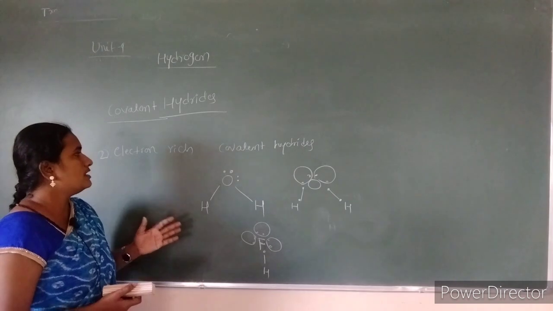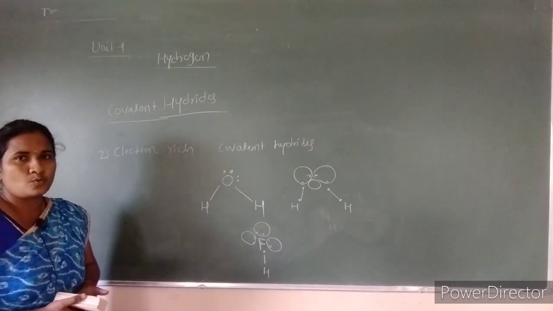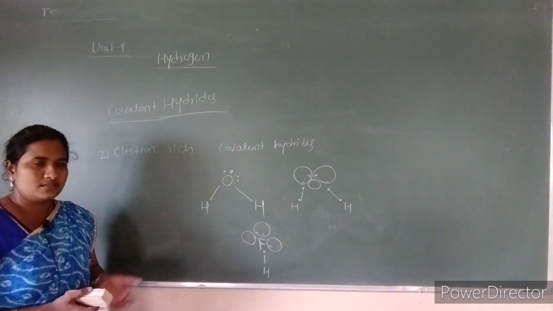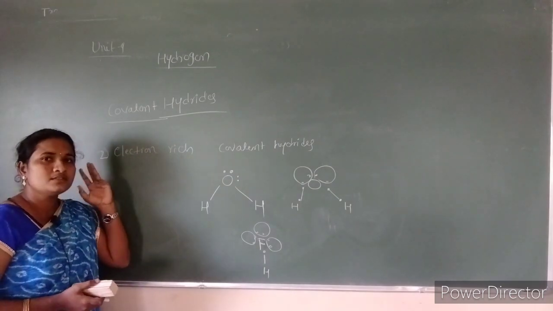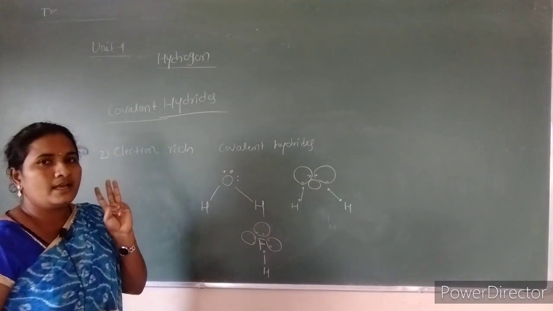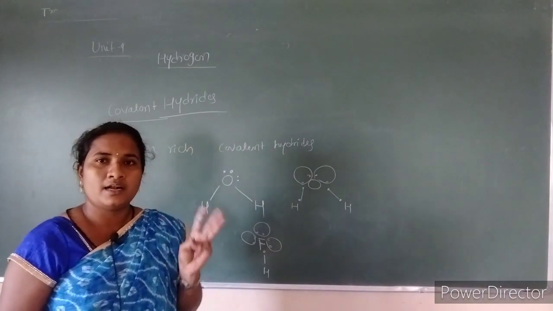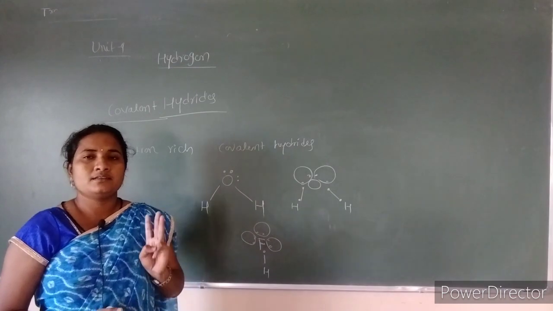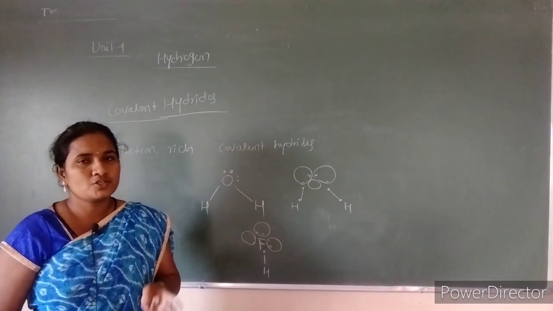So this is about the electron rich covalent hydrides. These are the classes of covalent hydrides. In the covalent hydrides we have 3 types: one is electron deficient covalent hydrides, another is electron precise hydrides, and the third one is electron rich hydrides.